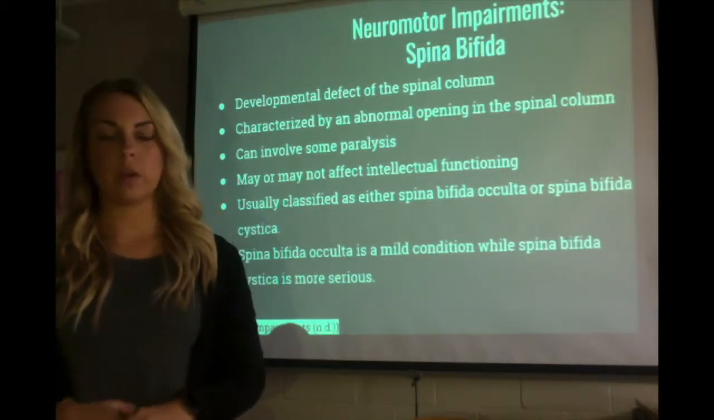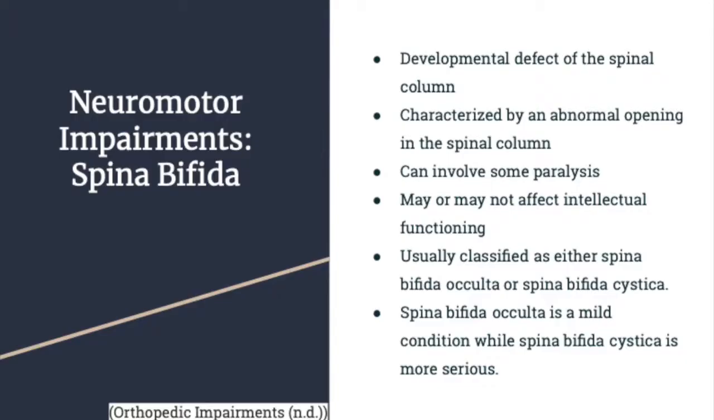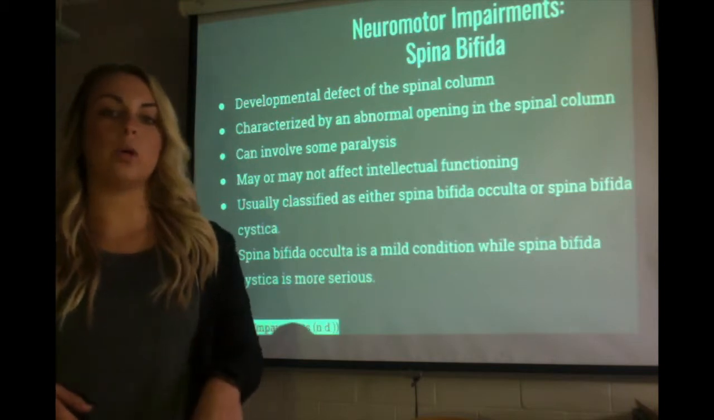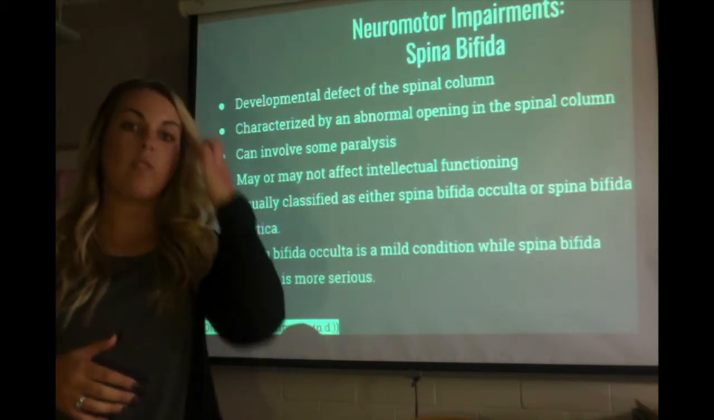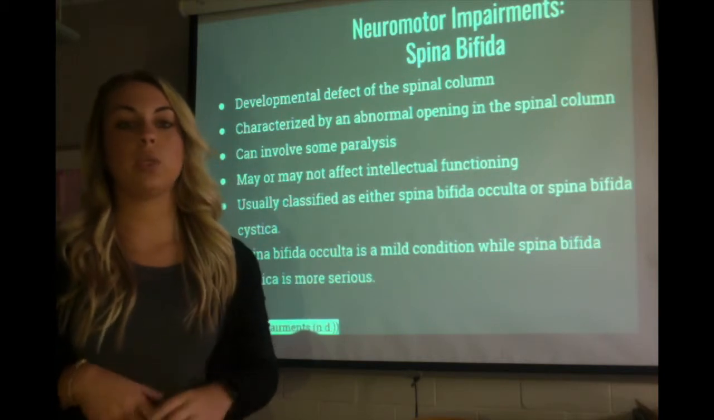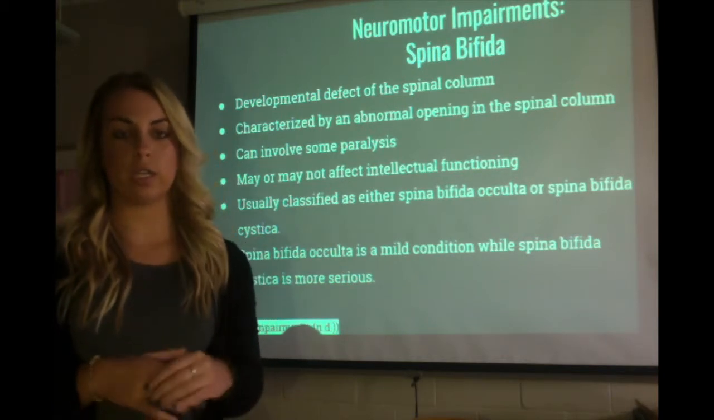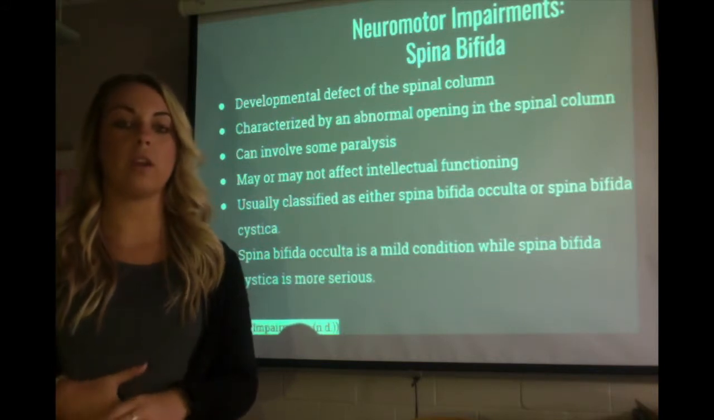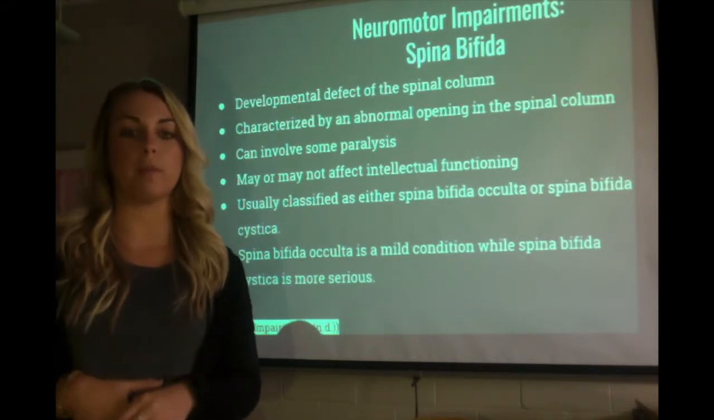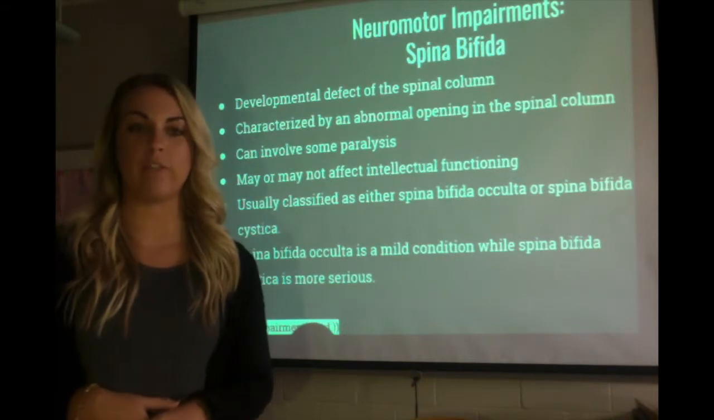Next, with neuromotor impairments, I'm going to talk about spina bifida. Spina bifida happens in the spinal cord, and it's usually an abnormal opening in the spinal cord, which could cause tons of defects. It can involve paralysis as well, and it usually does not affect intellectual functioning. So it's typically only physical, not mental. There are quite a few children that do suffer from spina bifida, but usually they have great brain functioning.